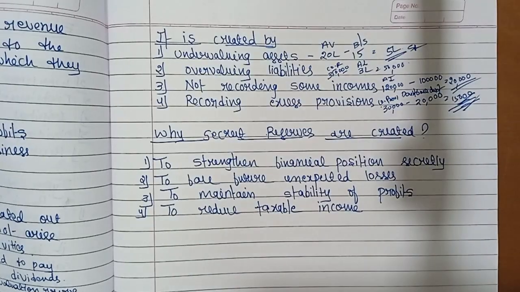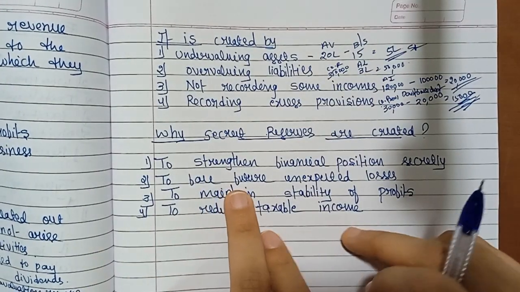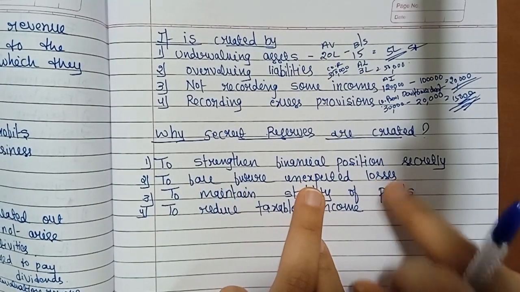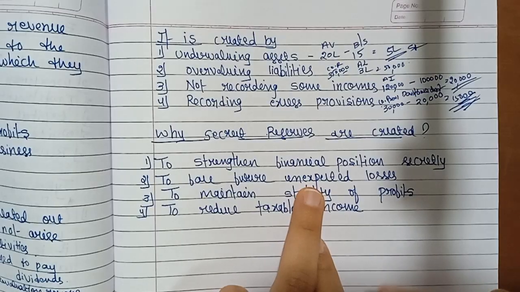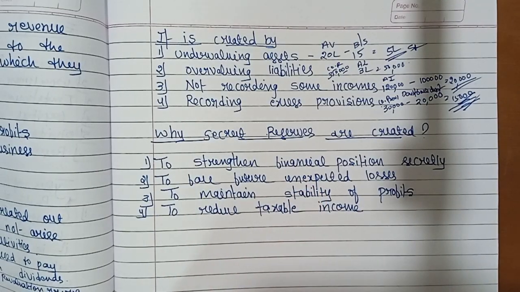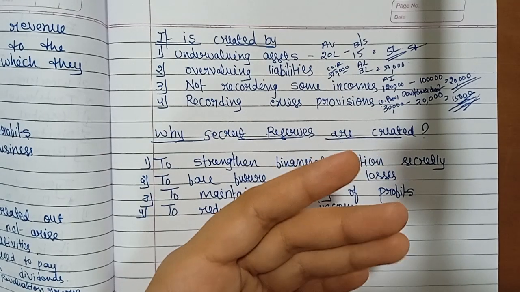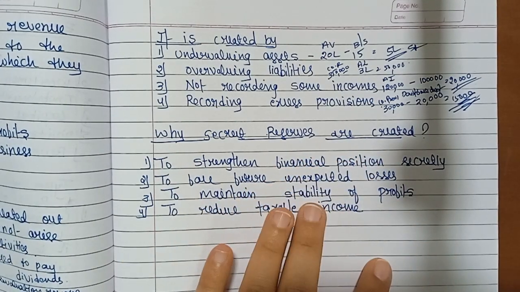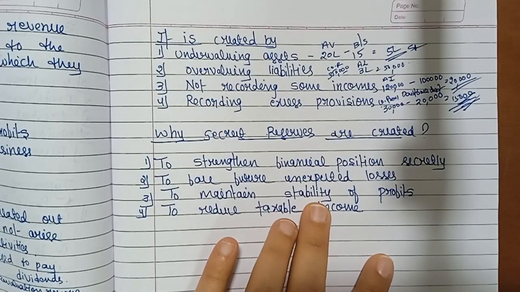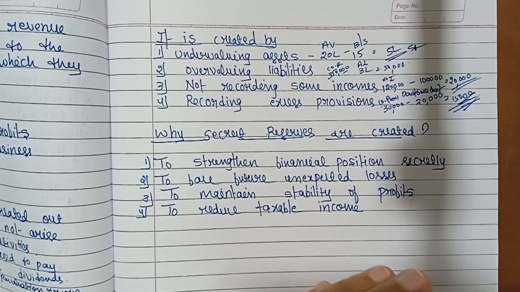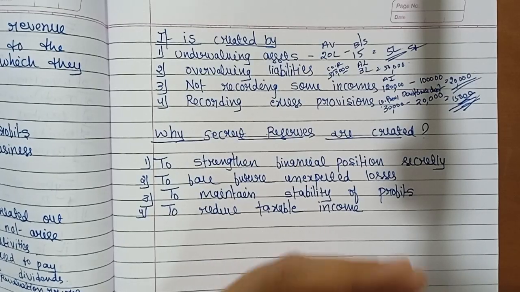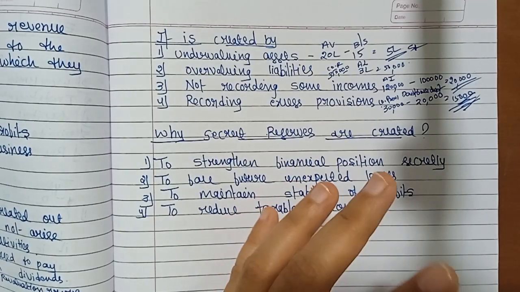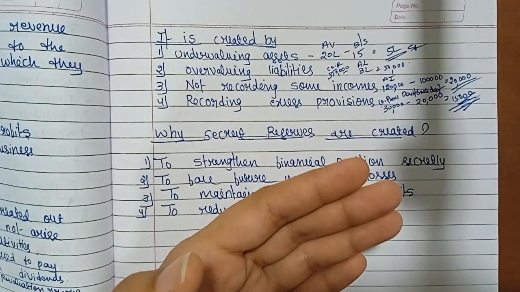And the second purpose is to face future unexpected losses, that is, to keep hidden funds ready to handle sudden and unexpected losses in the future. Clear? And the third is to maintain the stability of profits, to keep profits steady each year by hiding the extra profit in good years so we can use it in bad years.